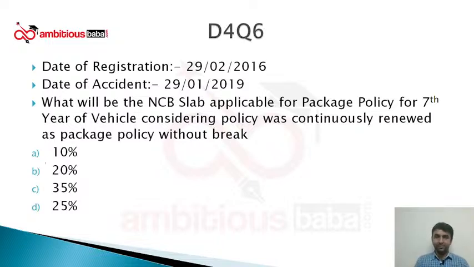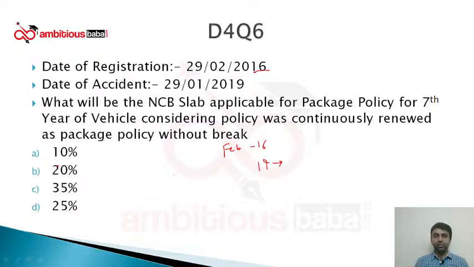Let's solve it. Okay, so the registration date is 2016 and the date of accident is 2019 January. Okay, so now the months have a gap, so we can quickly calculate this. Policy is running from February to February. Claim has occurred in the month of January. Okay, so February is 16. There is no need to count from 16 to 19 because anyways in the 2019 there will be a claim.